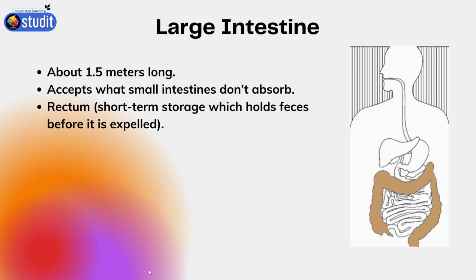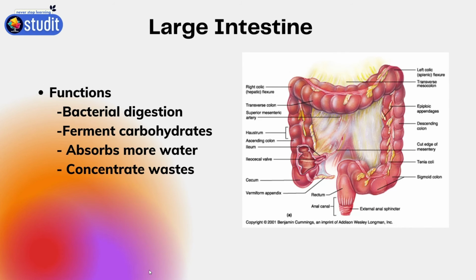Then when the rectum is full, there are also some other functions of the large intestine like bacterial digestion, fermentation of carbohydrates, absorbing more water and concentrating wastes.